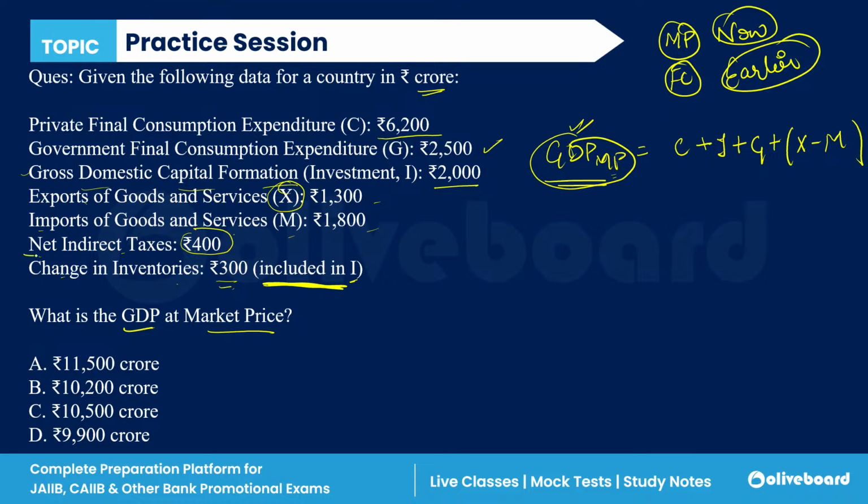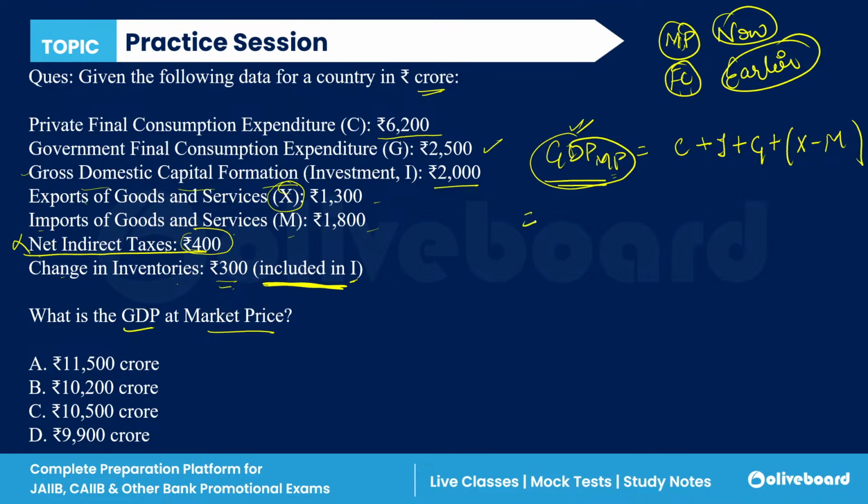Now, these net indirect taxes have no use, because we have to calculate GDP MP. There is no use of net indirect taxes in this particular question. Why have I given this? It is just to make you confused.